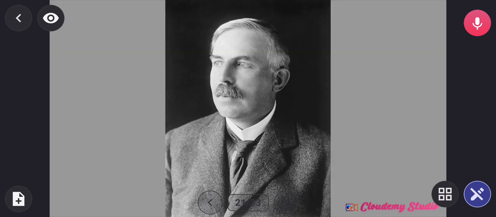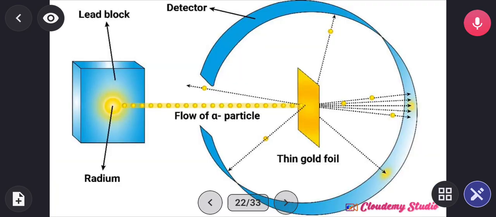Now, moving on to the next man, Ernest Rutherford. Ernest Rutherford is the person that proposed the nuclear model of an atom. He discovered the nucleus itself. It was Rutherford and his partner Marsden in the year 1909. They performed a historic alpha particle scattering experiment. They needed an alpha source. Remember that an alpha ray is a positive ray.